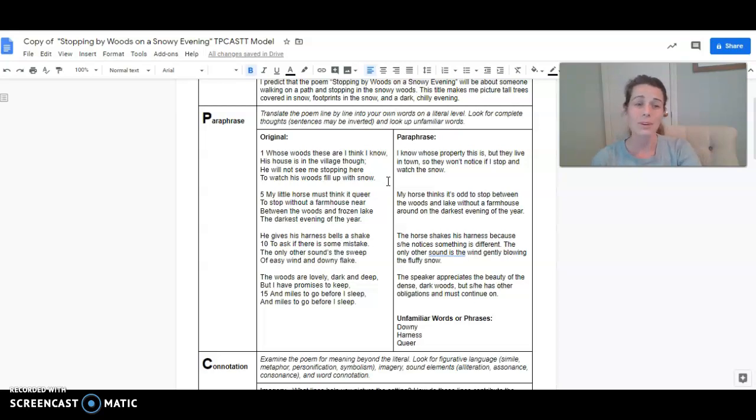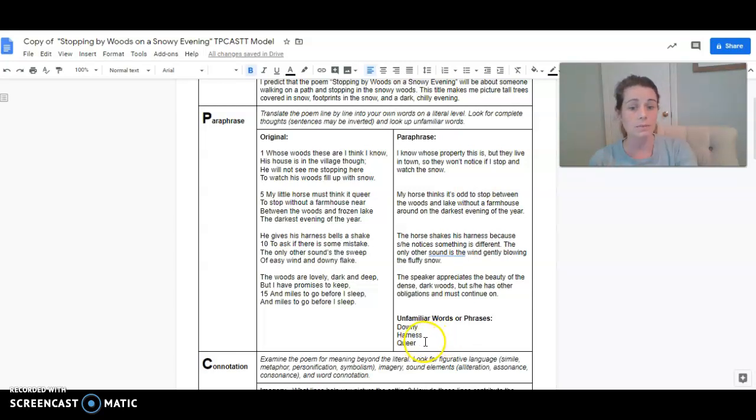It's already pretty easy to understand, but in our own words, we wrote, I know whose property this is, but they live in town, so they won't notice if I stop and watch the snow. You'll notice it's shorter and more succinct and much more simple. We've eliminated some of the imagery. In some of these stanzas, we've taken out the figurative language. You definitely want to make sure you don't repeat figurative language. If you're going to repeat the figurative language, then you need to put it in your own words.